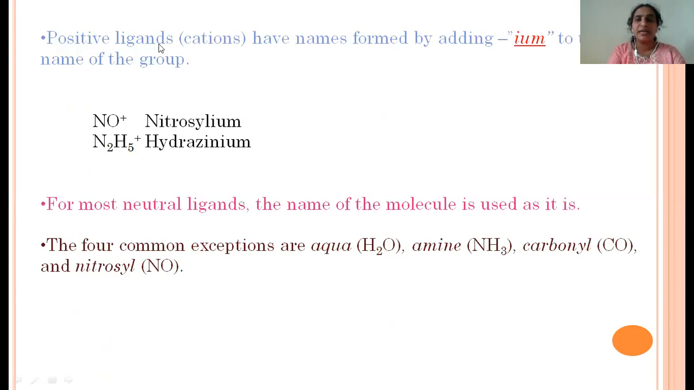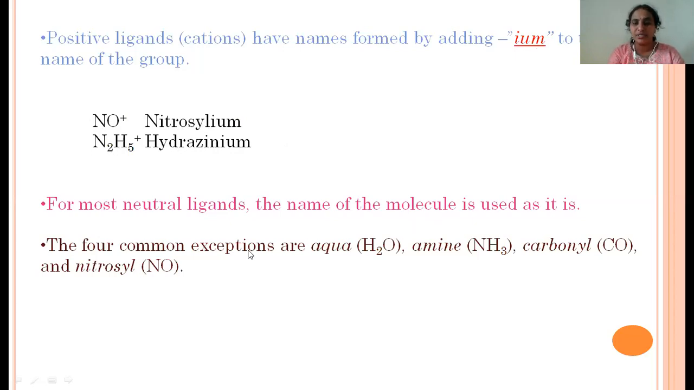Then whenever positive ligands are present, we add the suffix IUM. So here, this is the positive ligand, so for this one we write nitrosonium. Whereas this is hydrogen which has the positive charge, so this ligand we write as hydrogenium. So negative ligands end with the letter O, whereas positive ligands end with IUM. And whenever neutral ligands are present, we can write those neutral ligands as they are.